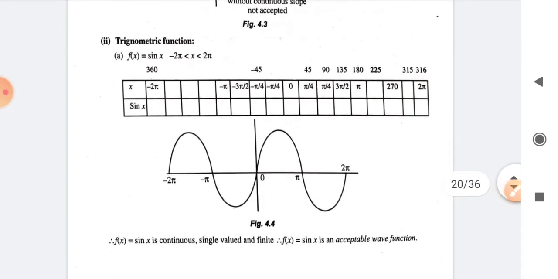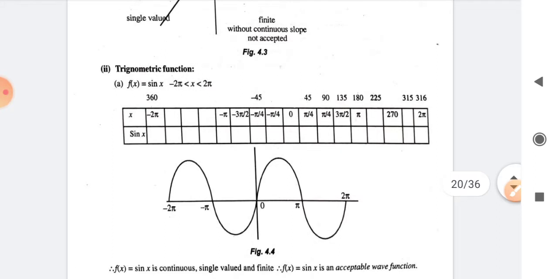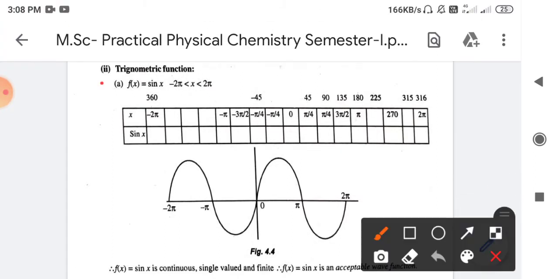Now next is the trigonometric function. So what is the trigonometric function? So trigonometric function is sin x. Okay, so in the exam you might be asked the same type of equation, like sin x, or I might give you different types of wave functions, and you need to tell whether the given wave functions are acceptable or not. In the homework as well as during lectures also, I have told you the various types of trigonometric functions and whether they are acceptable or not, and the reason behind their acceptable or non-acceptable nature.